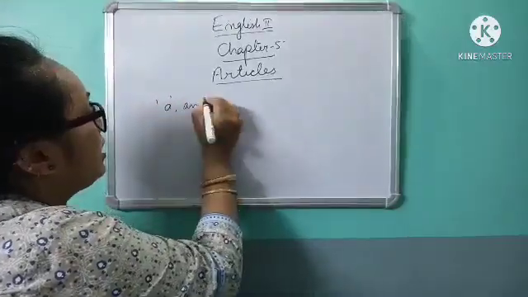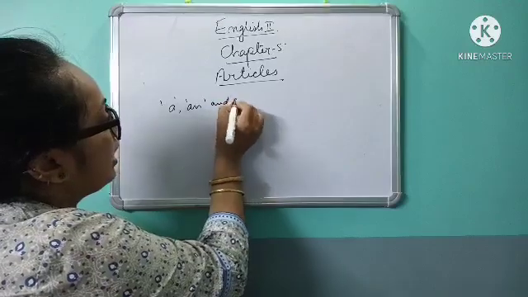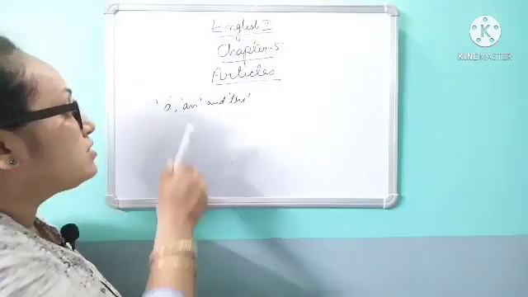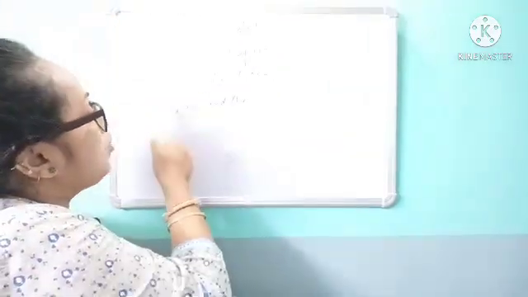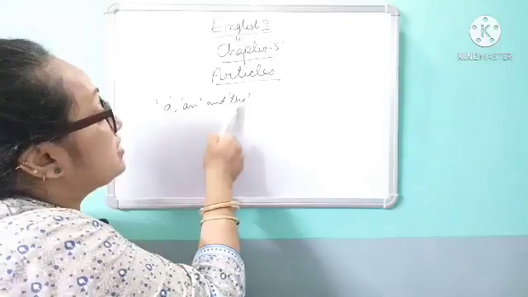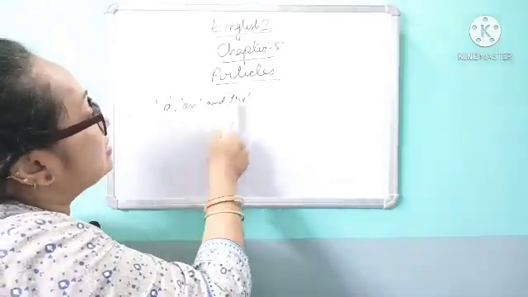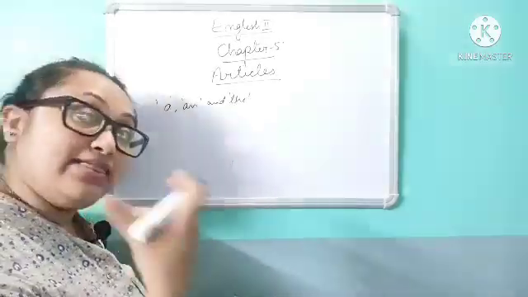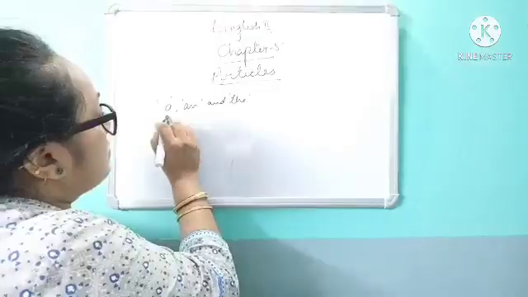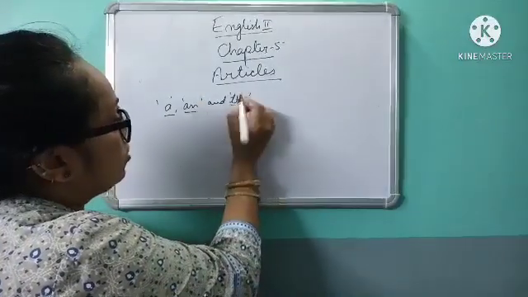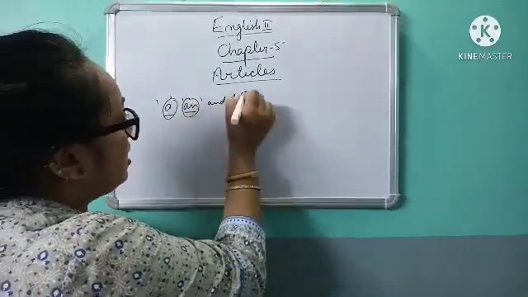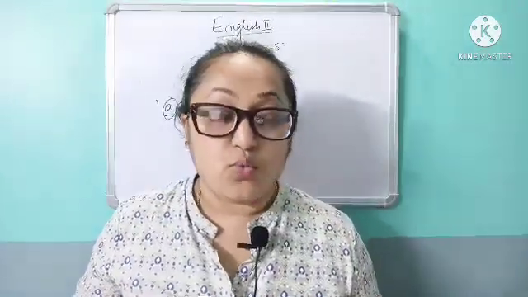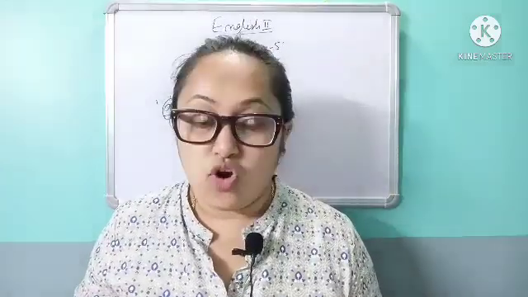A and the are called articles. That's why I have written here a single inverted comma, because particularly a and the, someone might think that and is also an article. And is not an article. Okay, it's the way I'm speaking. A and the are called articles. So these three are articles. Clear?